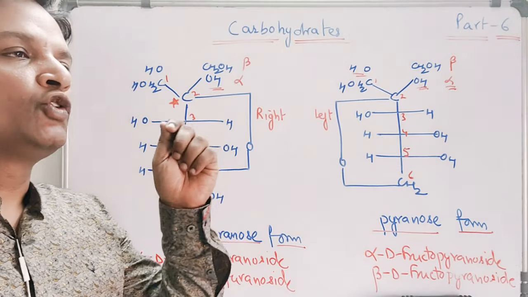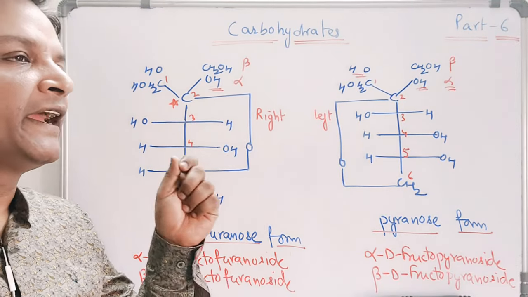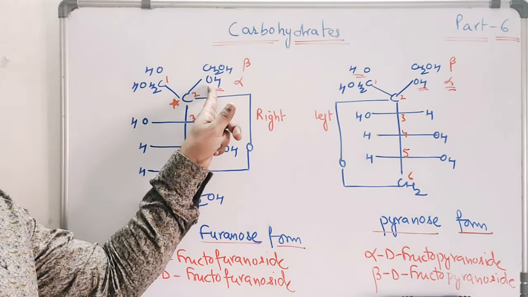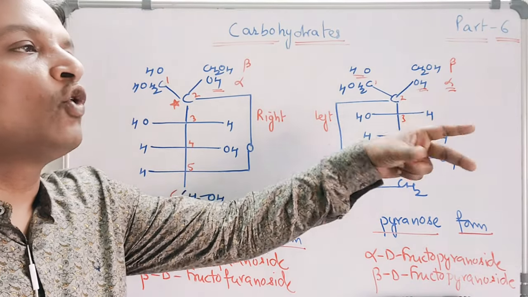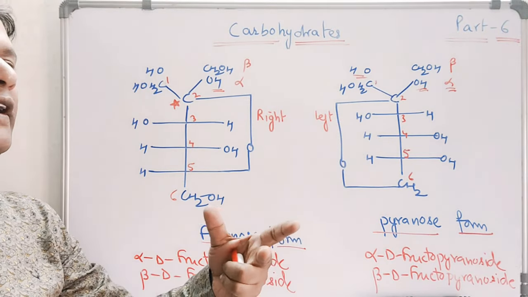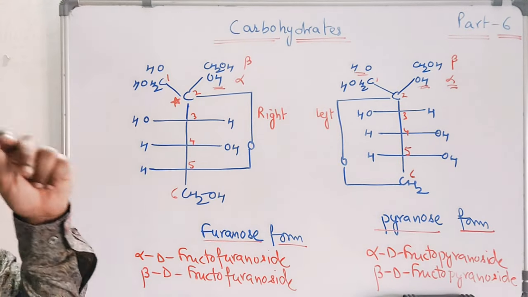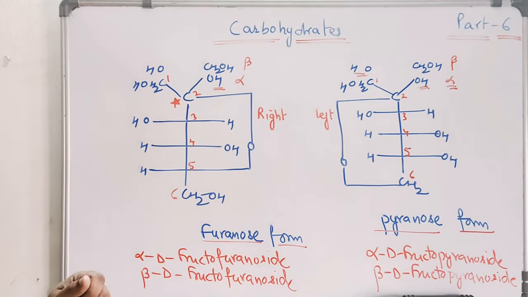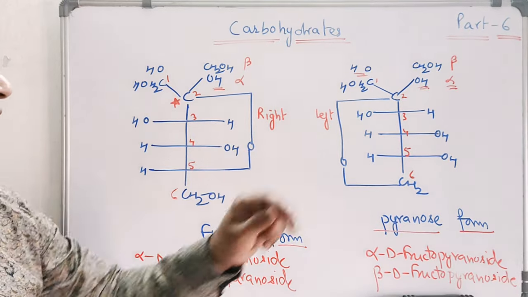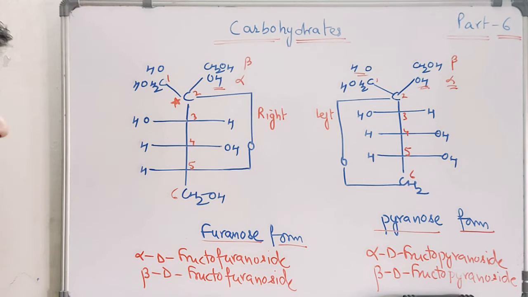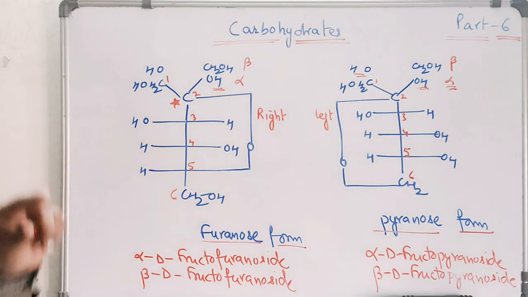Note this very clearly: it is a hemiacetal because the OH groups are free; it is not OR. If it is OR, we call it an acetal, but this is the hemiacetal form of fructose. So the fructose hemiacetal exists in 4 forms, 2 in furanose form and 2 in pyranose form. So what is the nomenclature of the alpha form?